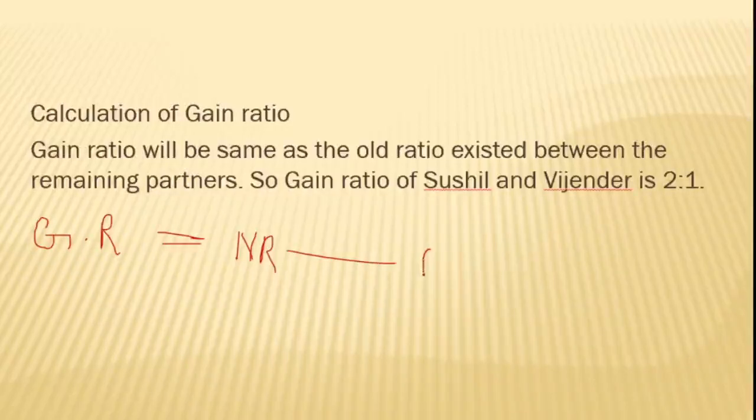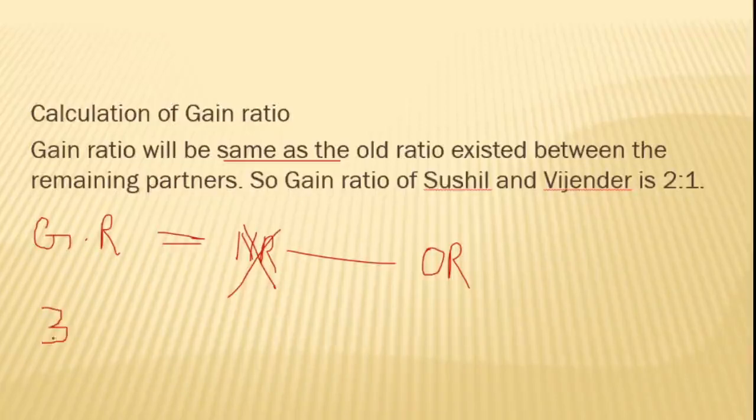But in this problem, the new ratio is not given. When the new ratio is not given, we have to assume that the gain ratio will be the same as the old ratio as existed between the remaining partners.